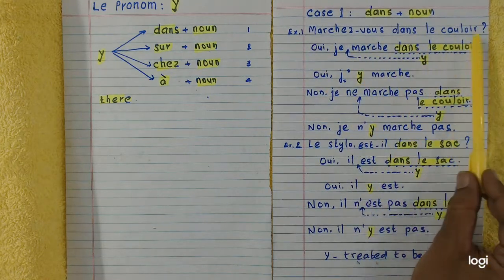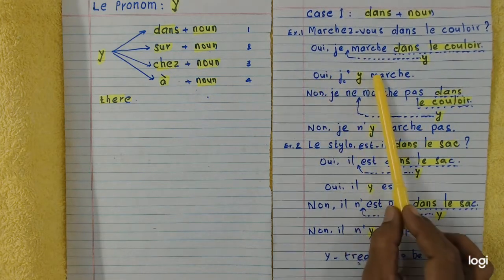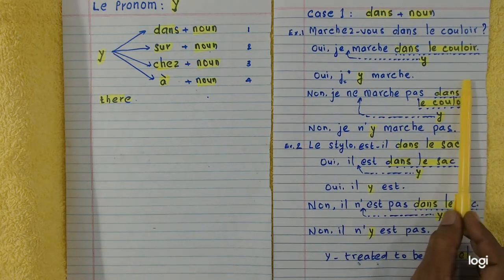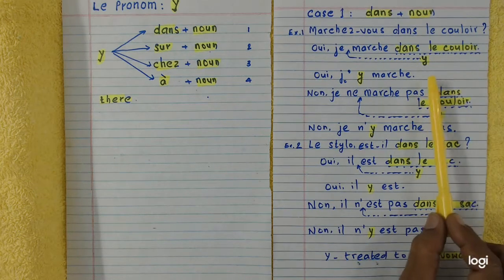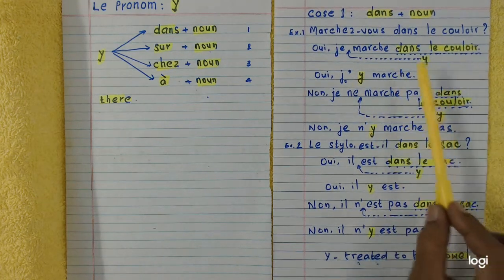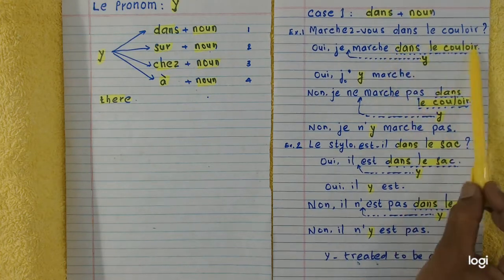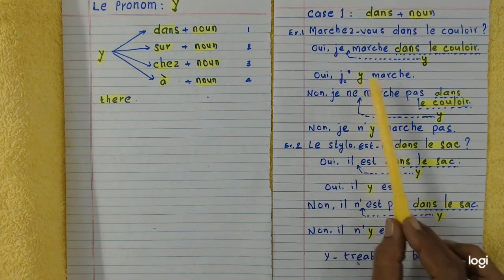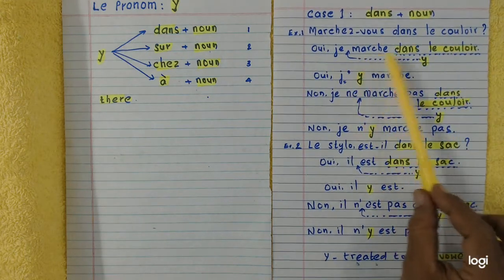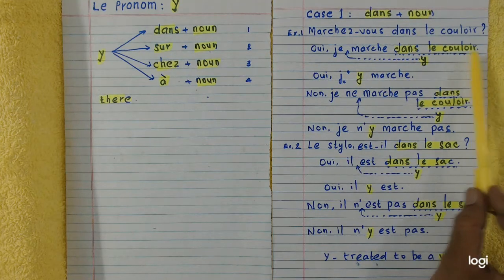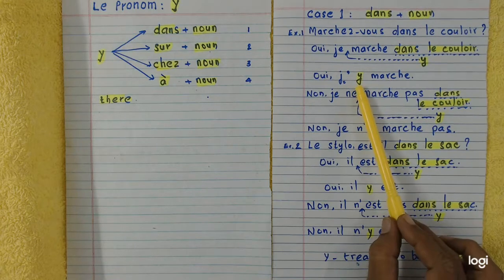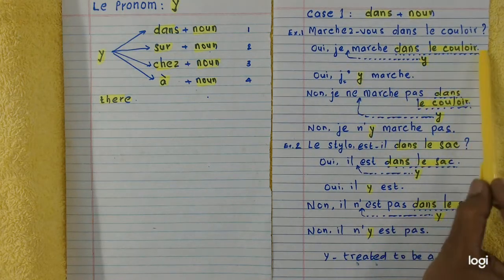Do you walk in the corridor? Yes, I walk there. Now where is the noun? Noun will not be here in this sentence. Noun has been replaced by pronoun. Understand? Here this is before replacement and this is after replacement. Oui, je marche dans le couloir. Yes, I walk in the corridor. Here you have got the noun. And the very purpose of writing this pronoun is to replace this noun.